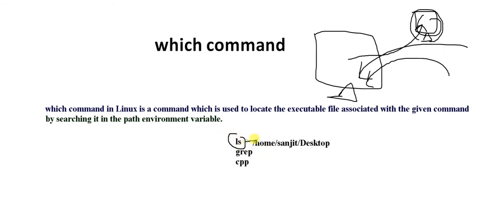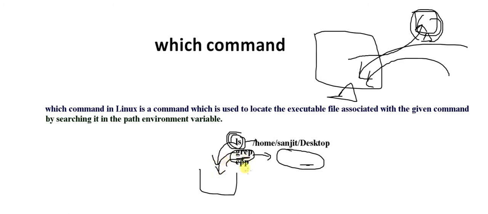This ls is running, and ls is an executable file. So from which place is ls coming? grep is an executable file which helps execute some things. Where did grep come from, and in which part of the computer are they stored? Same for cpp. By default, per my experience, these are found in the root bin, like usr bin. They are found in this particular location.